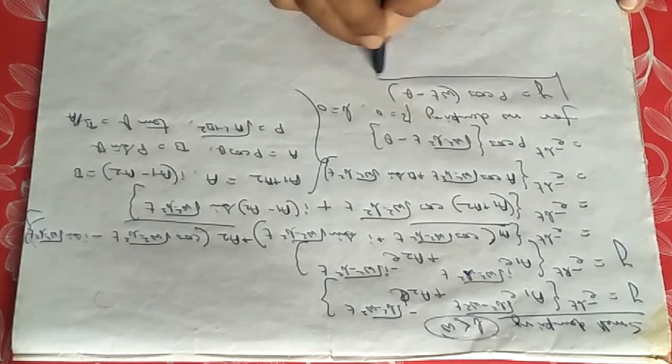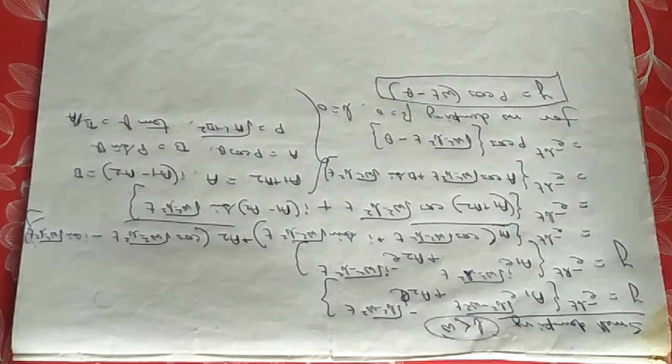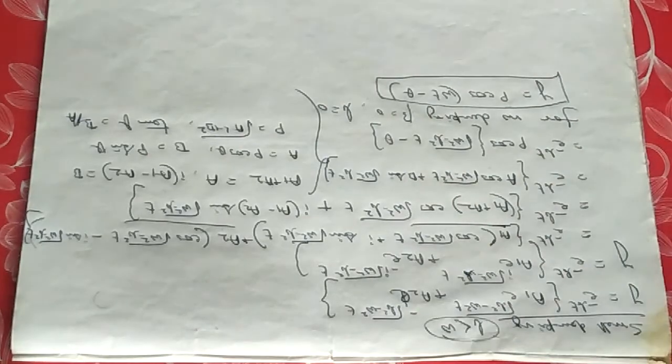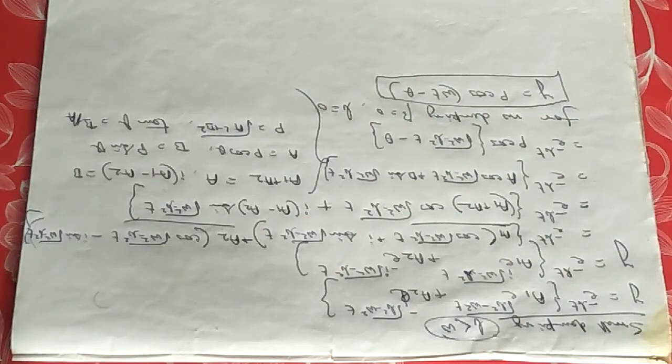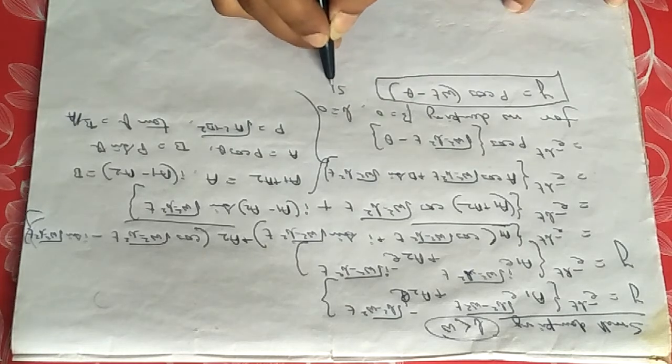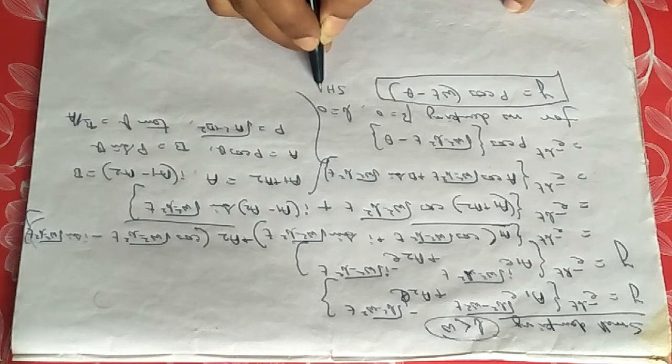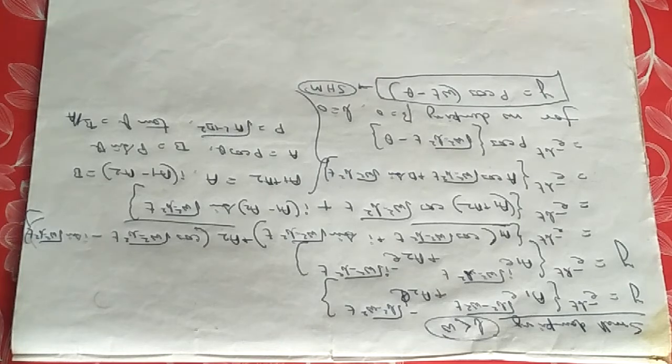The equation will change into this one. What does it mean? For no damping, the solution will be changing to simple harmonic oscillation, simple harmonic motion. So this is known that if we consider damping and if we withdraw the damping, we will go back to the simple harmonic oscillation.